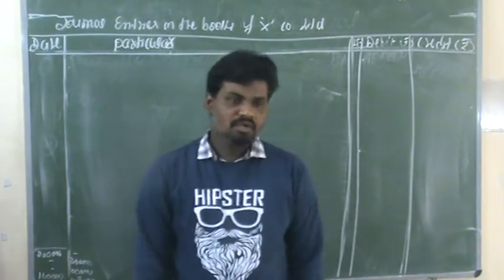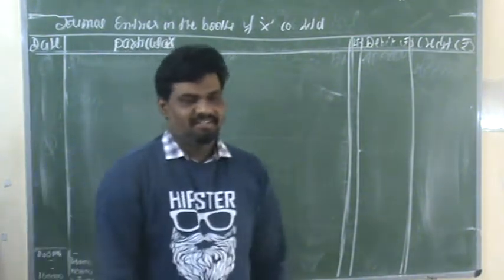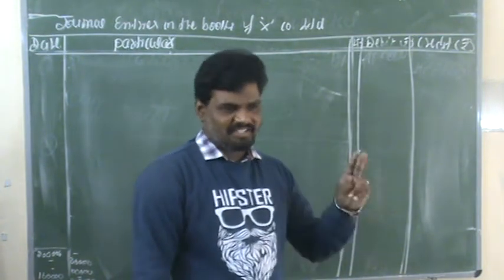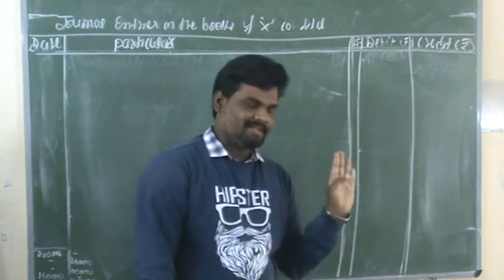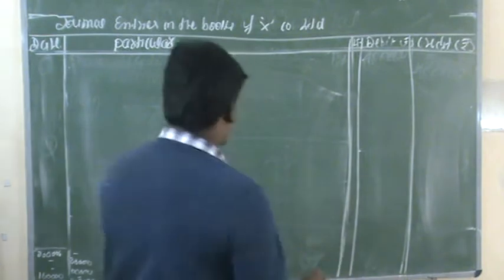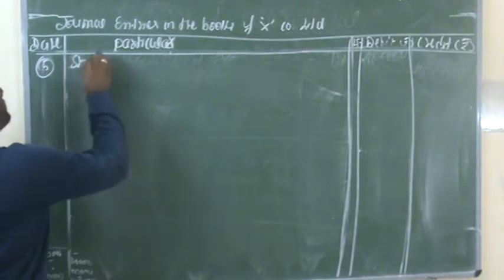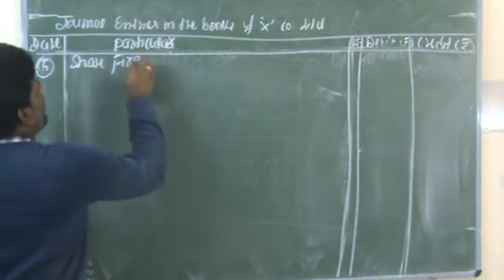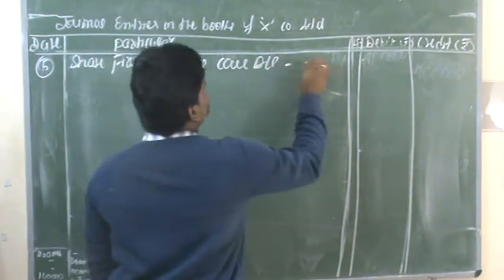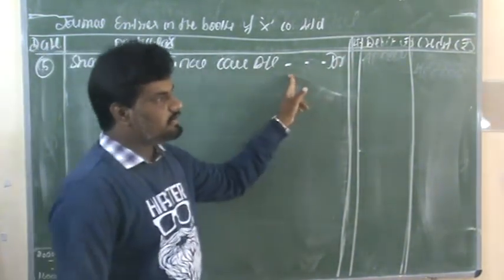Okay, as of now, we have finished two stages. Now, the next stage, first and final call. In the first and final call stage, again we need to give two necessary entries. The first entry is related to the first and final call money due. The fifth entry: share first and final call account debit.